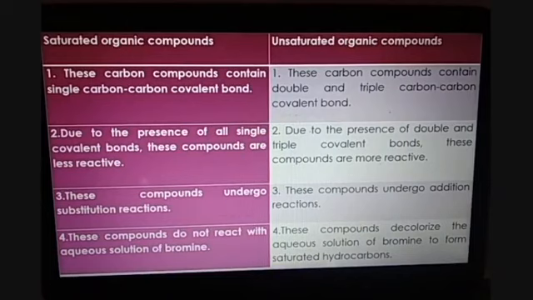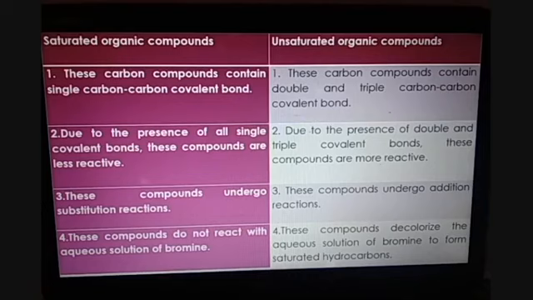The first difference is that saturated organic compounds contain single carbon-carbon covalent bonds, whereas unsaturated organic compounds contain double and triple carbon-carbon covalent bonds. Second difference is, due to the presence of all single covalent bonds, saturated compounds are less reactive because all the valencies of carbon are fully utilized,